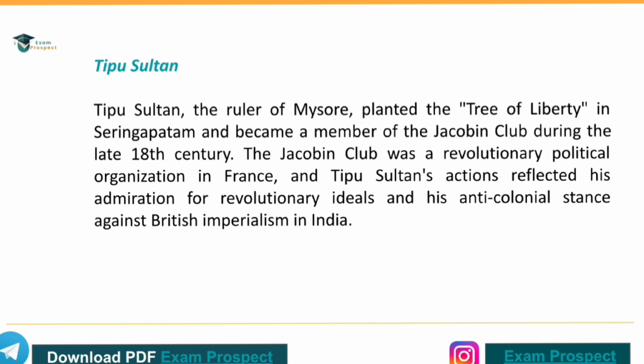Tipu Sultan, the ruler of Mysore, planted the Tree of Liberty in Srirangapatna and became a member of the Jacobin Club during the late 18th century. The Jacobin Club was a revolutionary political organization in France, and Tipu Sultan's actions reflected his admiration for revolutionary ideals and his anti-colonial stance against British imperialism in India.